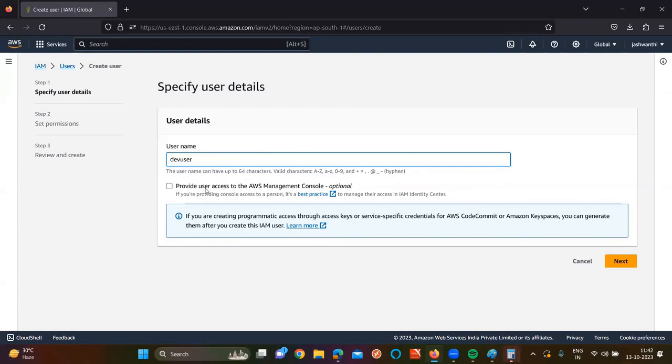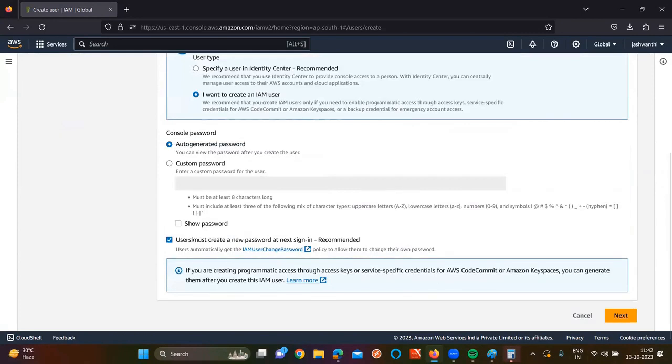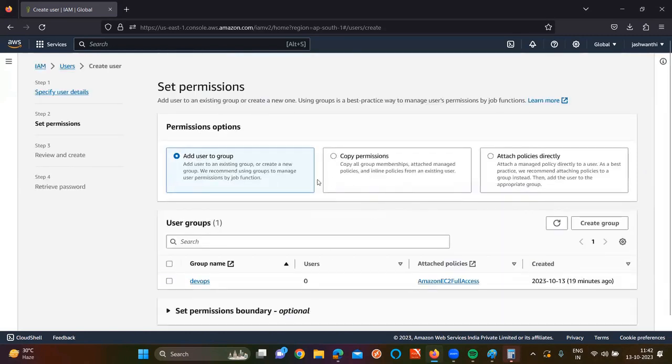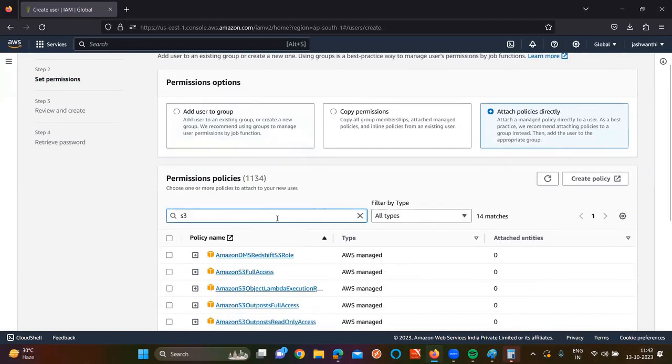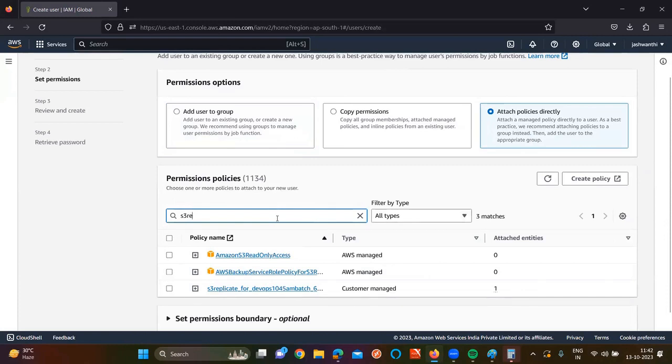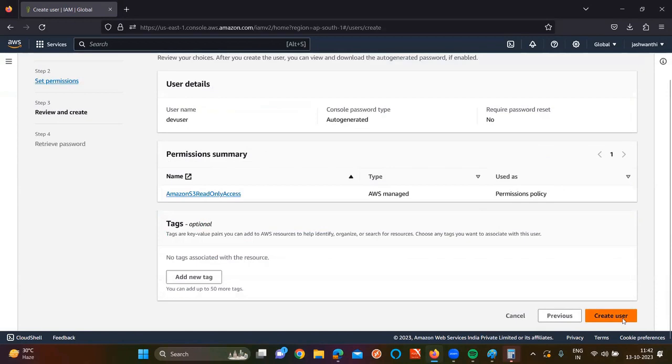For dev user, I'm gonna give the console access, IAM user, password is auto generated. Of course, if you don't want to change password, click on this one. Okay. Now this time he cannot change the password. Now what I'm gonna do is give permissions. Which permission do I want to give now? S3 read access. Click on S3 read access.